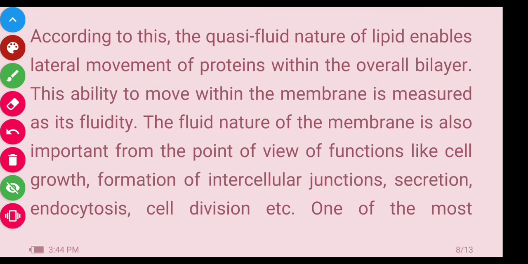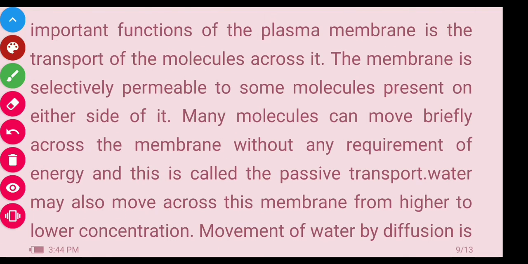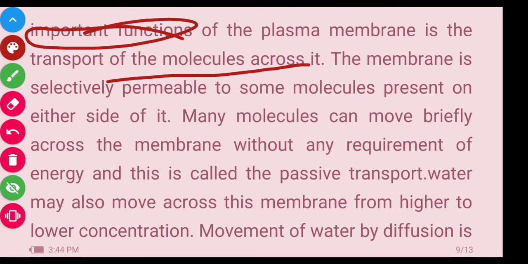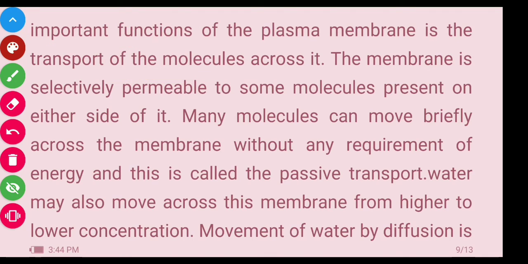Now, one of the most important functions of the plasma membrane is the transport of molecules across it. It permits some molecules to transfer from outside the cell to the inside and from inside to the outside. This membrane is selectively permeable to some molecules present on either side of it.